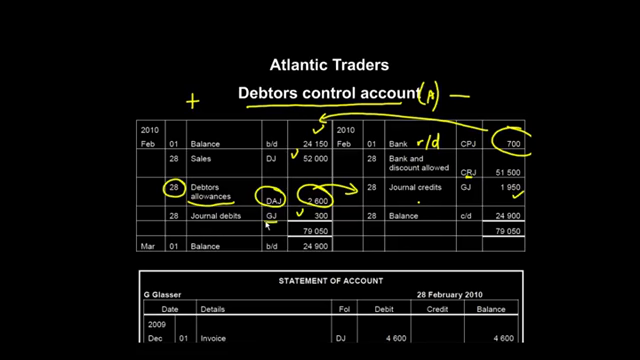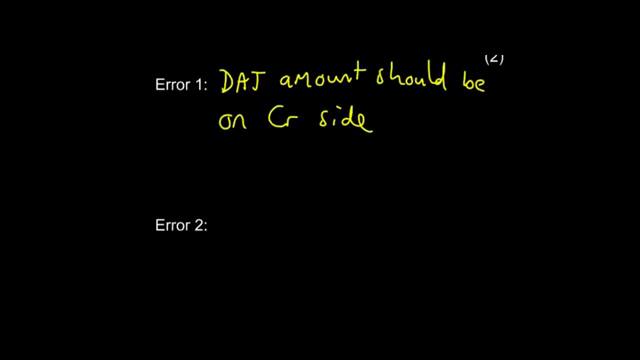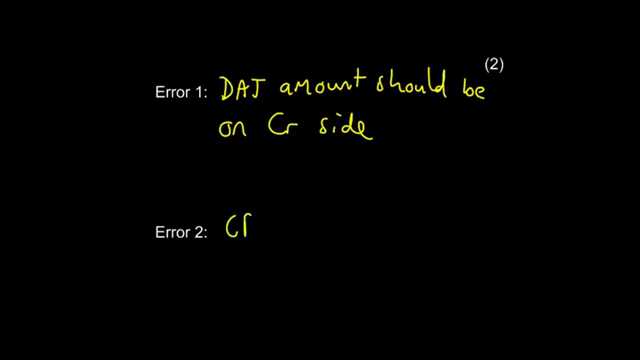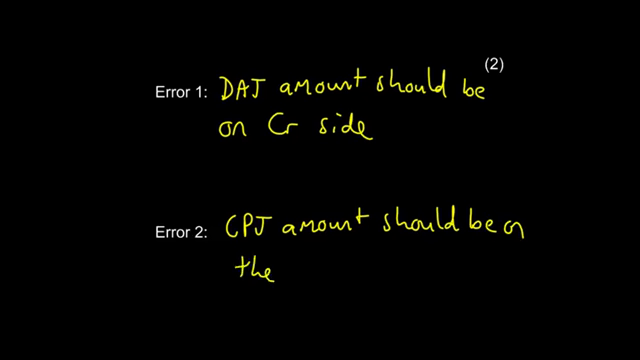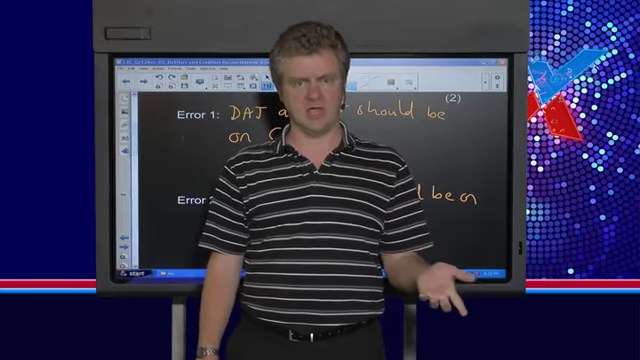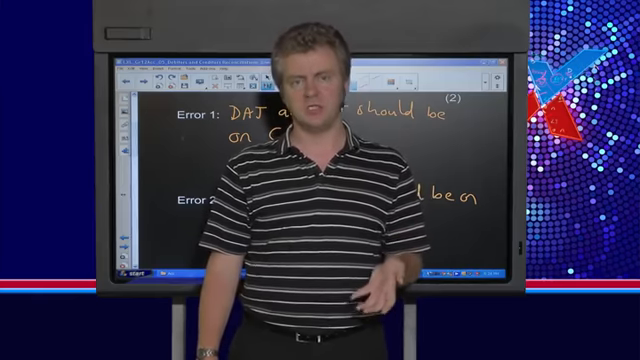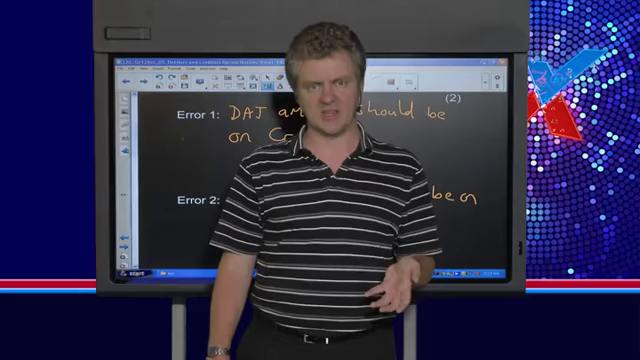So this is the second mistake, so we can just write a short sentence here in the answer book that error 2 is going to be that the CPJ amount should be on the debit side. So I hope that that makes sense. If you're not so sure, go back and revise how to deal with a dishonored check in the bank reconciliation section. Our workbook also has a section on bank reconciliation that you can go and look at to be sure of how to deal with a dishonored check from a debtor.